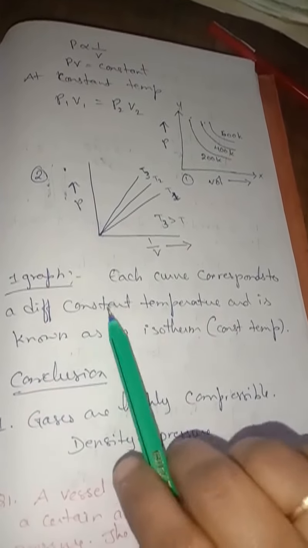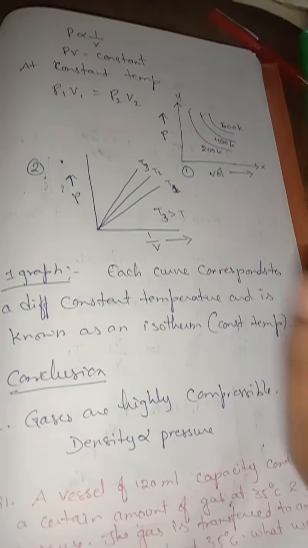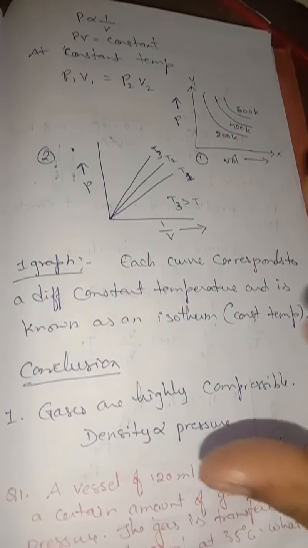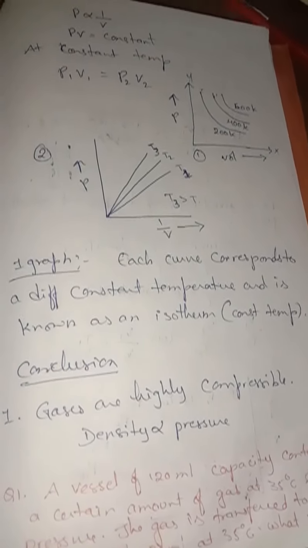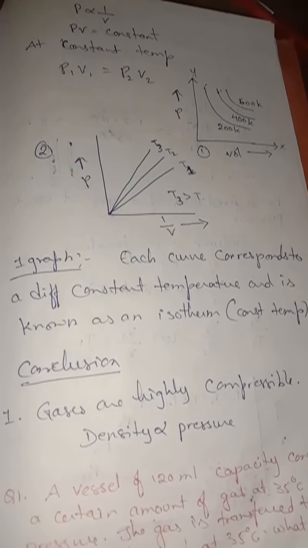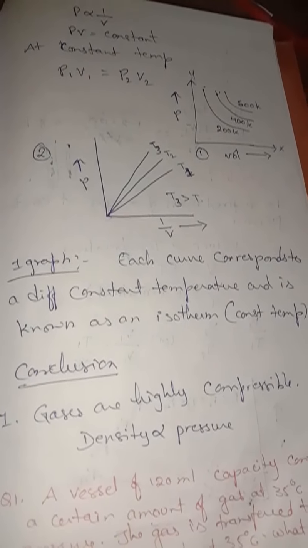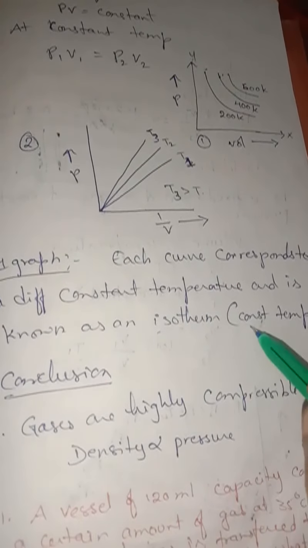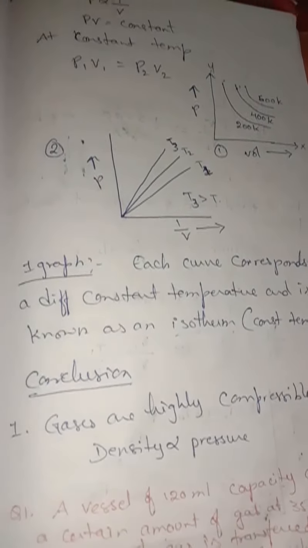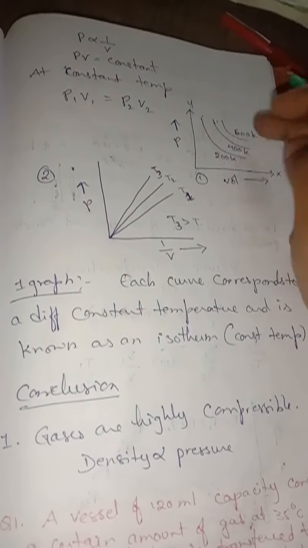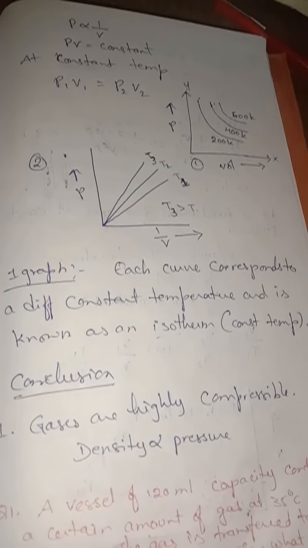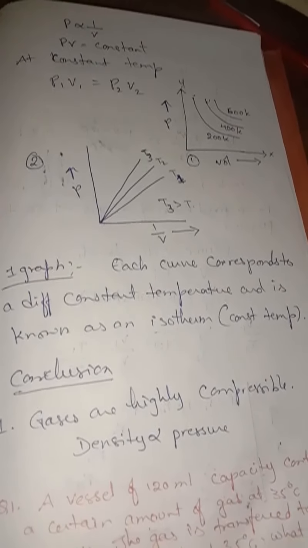Now look at this graph. In graph 1, each curve corresponds to a different constant temperature, and it is known as an isotherm. A graph obtained by plotting the pressure of a gas against its volume is called an isotherm, and it is plotted at constant temperature. Iso means same, therm means temperature, that is, constant temperature. Each curve you have drawn here corresponds to a different constant temperature and is known as an isotherm.